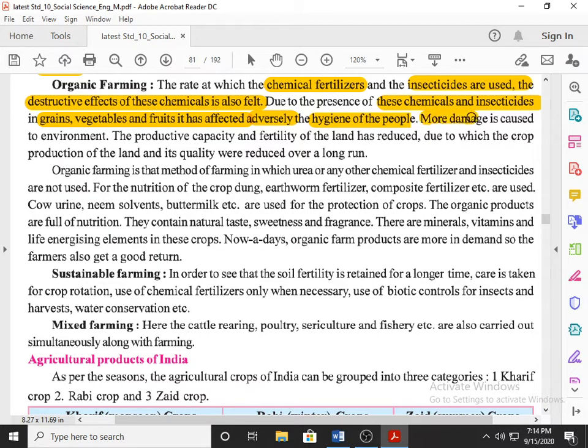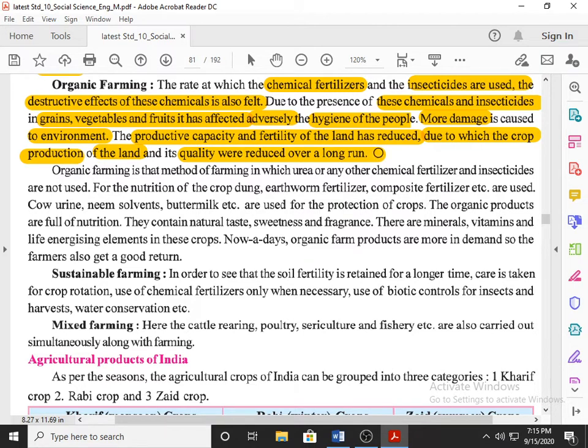More damage is caused to the environment. High use of chemical fertilizer and insecticide affects the environment also. The productive capacity and fertility of land is reduced because you use chemical fertilizer and insecticide, and due to this the crop production of the land, the quality and quantity, is reduced over the long run.